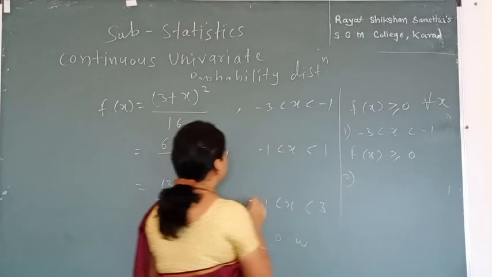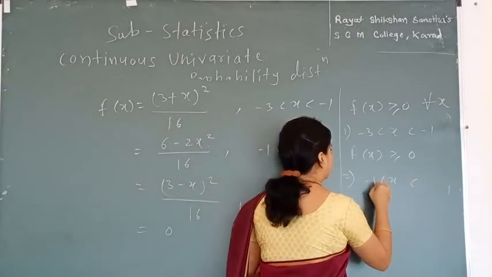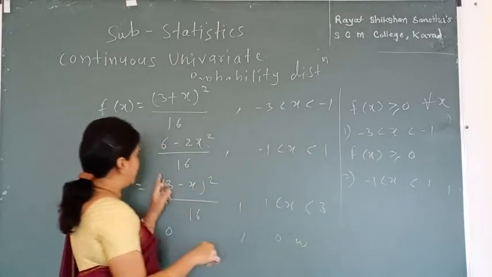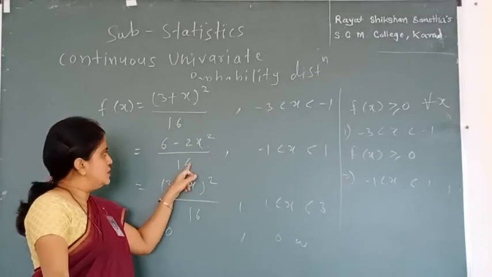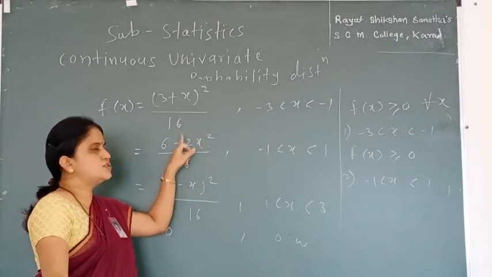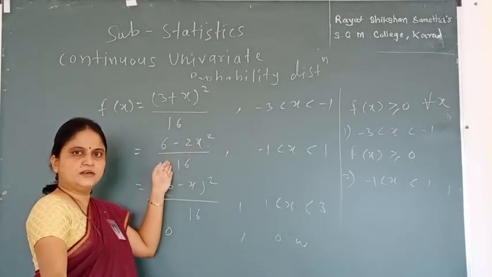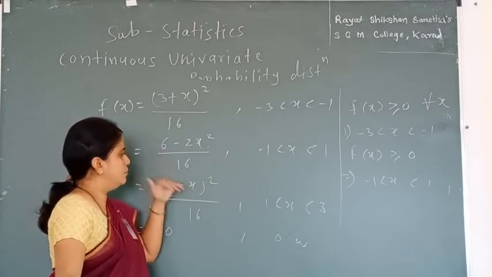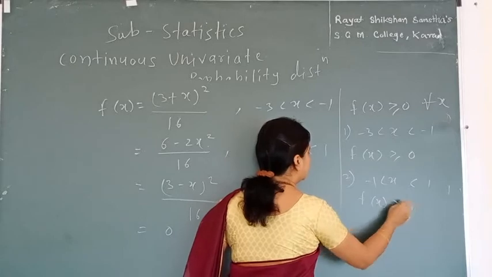Now for the second we have x in between minus 1 to 1. Now for this our f(x) becomes (6 minus 2x squared) divided by 16. Over here also, since we have x squared, whether the value is positive or negative, it takes the value as plus only. Hence f(x) is greater than or equal to 0.